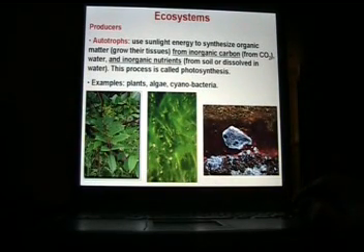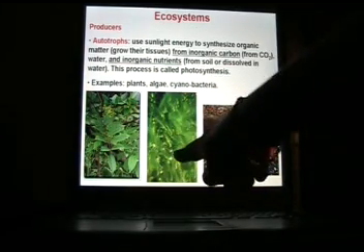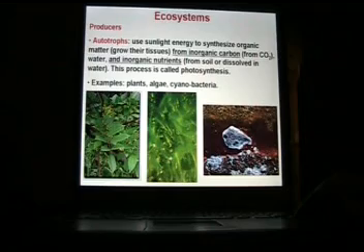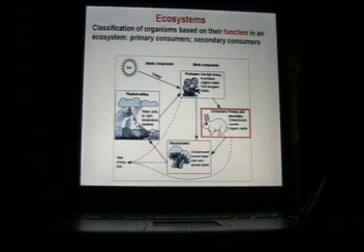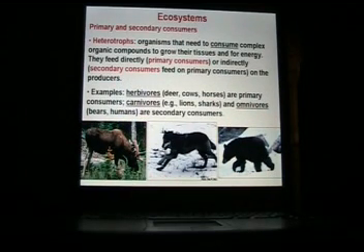So more examples of producers. These autotrophs that are growing their own tissues. Examples of photosynthesizers, plants, algae, cyanobacteria. Okay, so now we're going to look at some more in-depth consumer stuff. So the primary and secondary consumers.